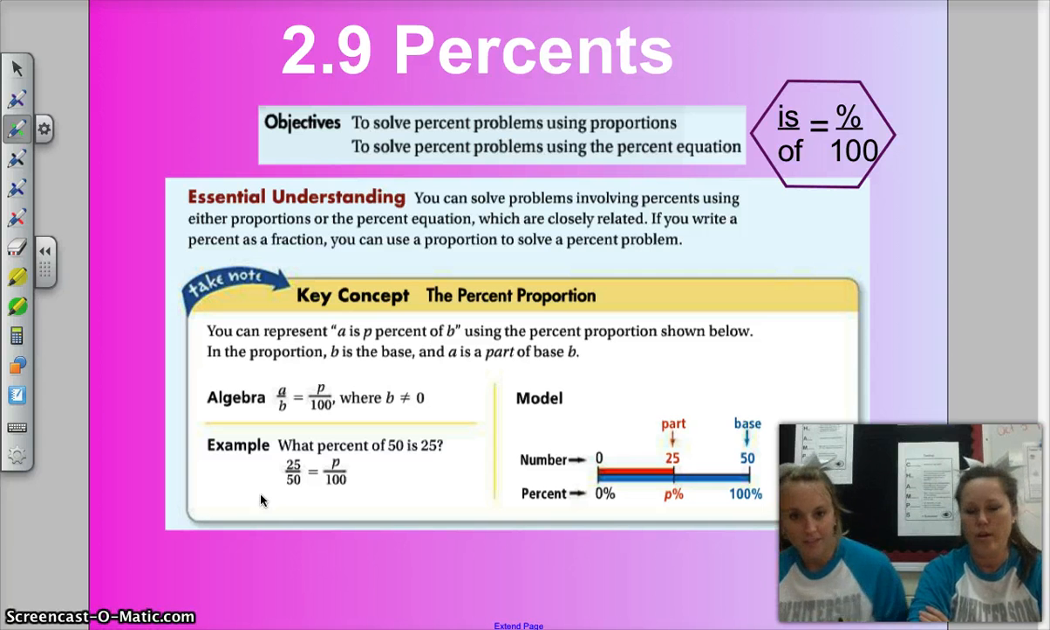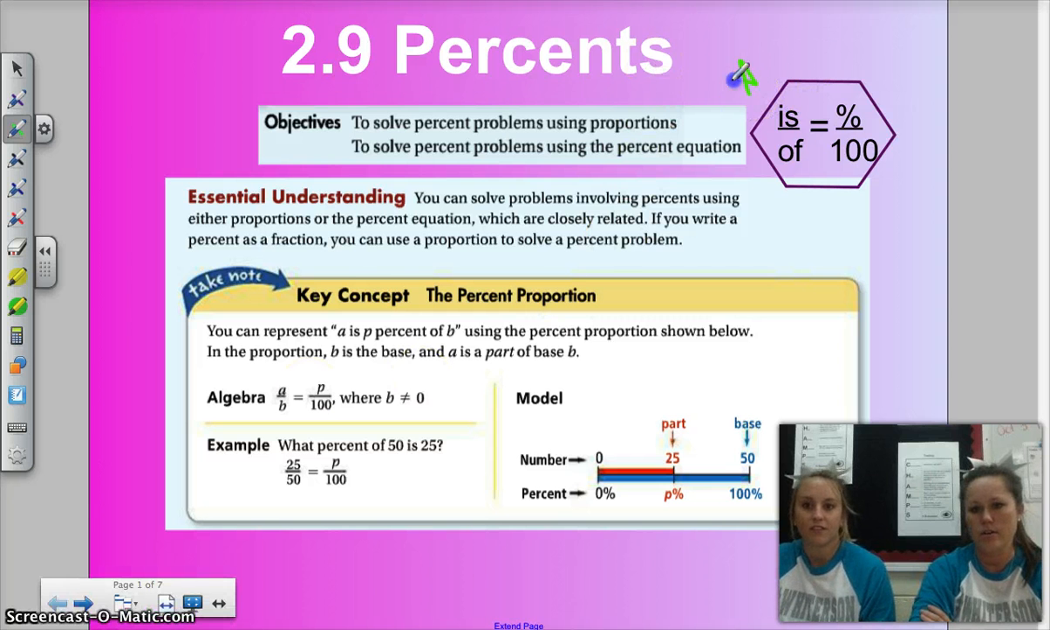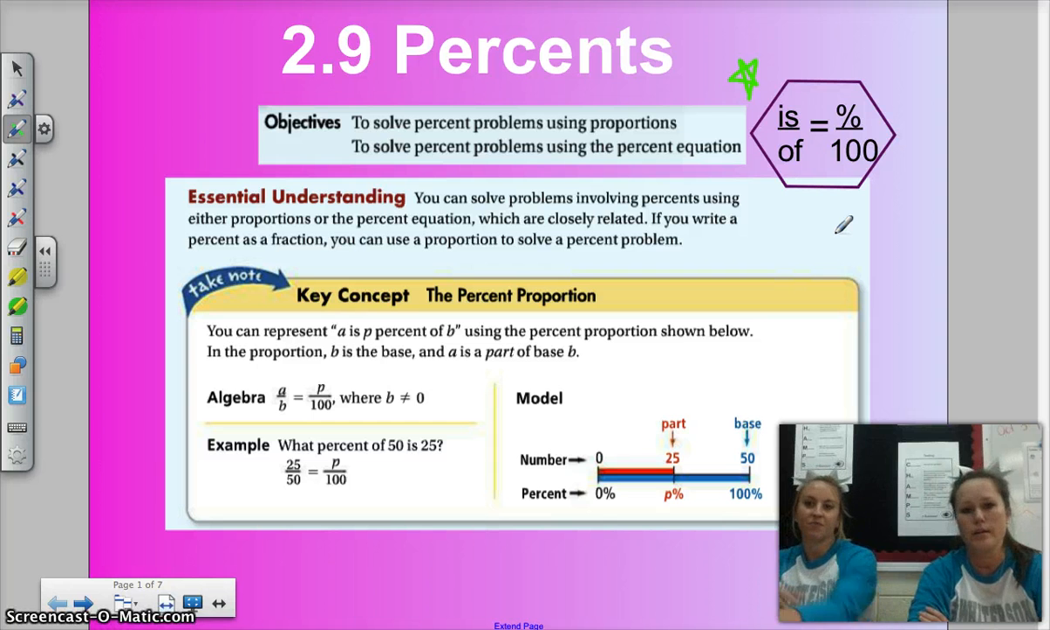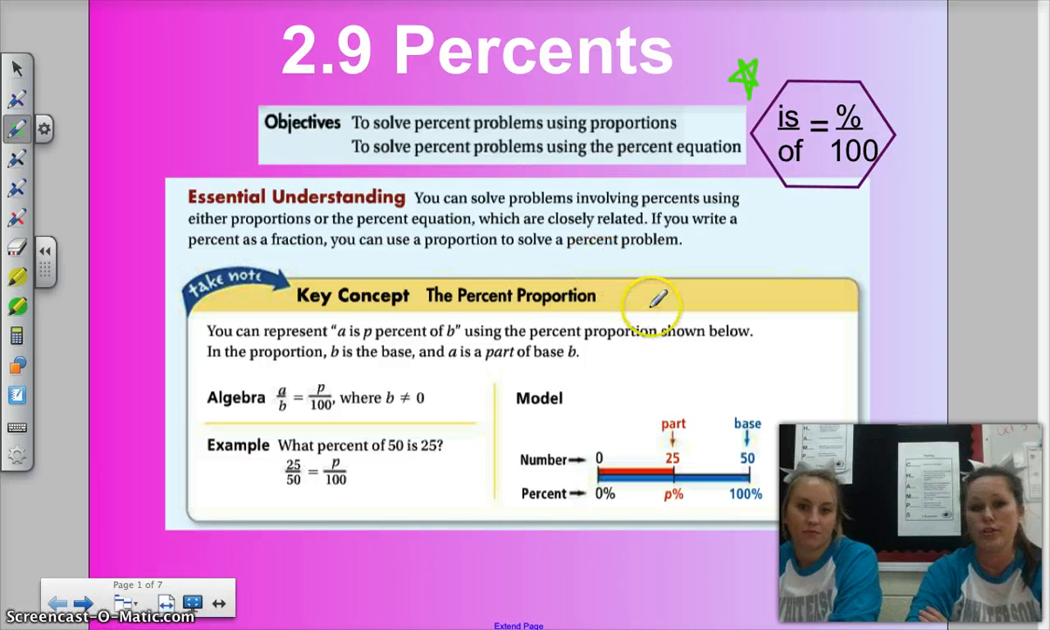Okay, so guys, the book does this real dumb. The only thing you need to remember is right there in that hexagon. Doesn't matter what shape it is. If you can remember that, you're good to go. So how we say that is is over of equals percent over 100.